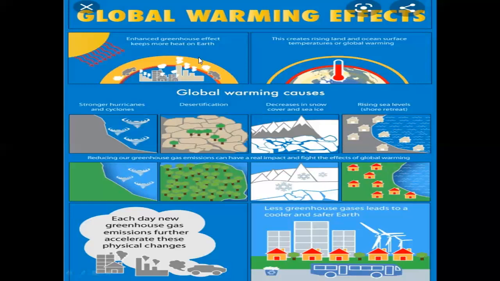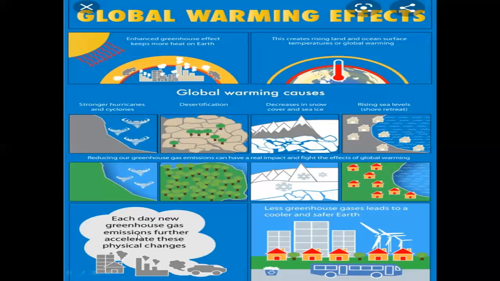Increased temperature, more heat on earth due to the absorption of more greenhouse gases, which will absorb more infrared radiation. Then they will increase the heat of the earth, which in turn increases the temperature of the earth. Then stronger hurricanes and cyclones will be produced. Then desertification will take place, drought in some areas, and polar ice will melt, which will increase the sea level, and may also cause flooding.